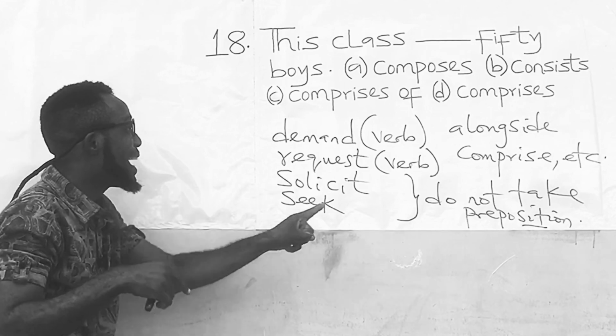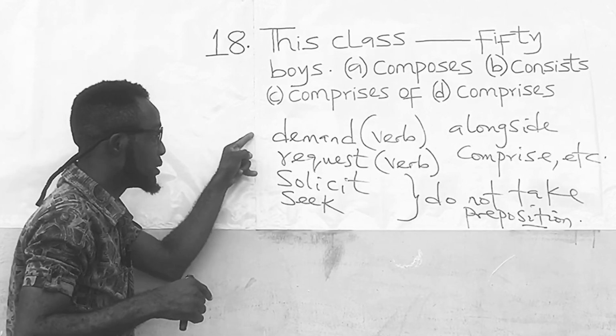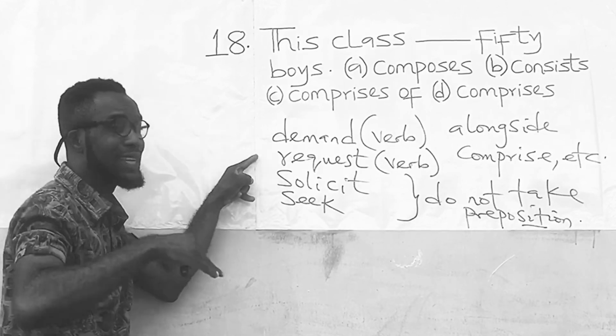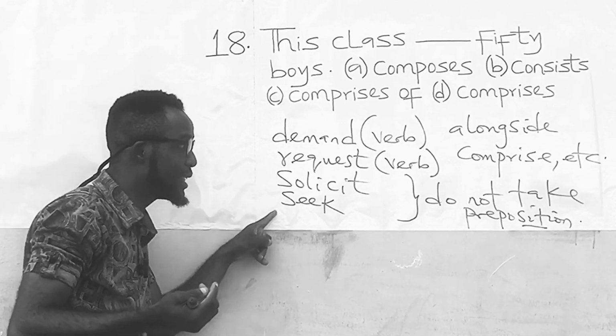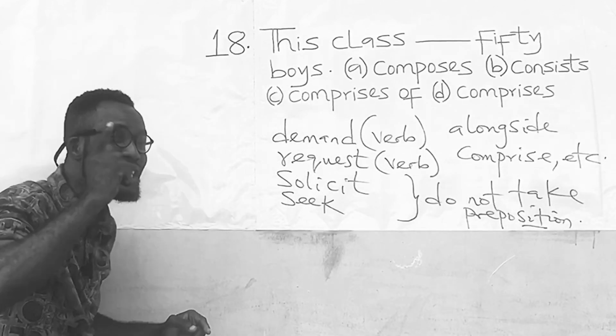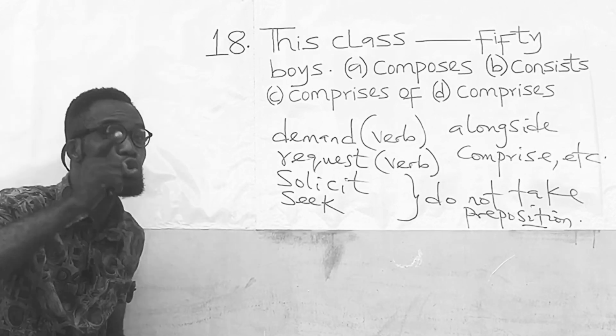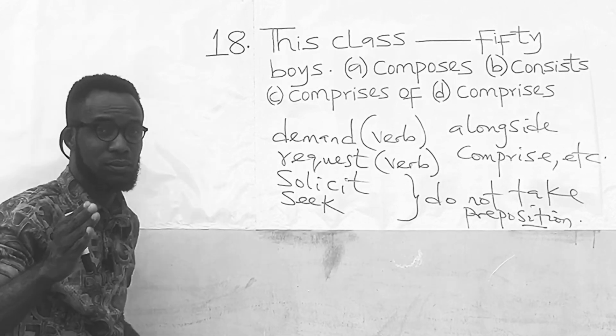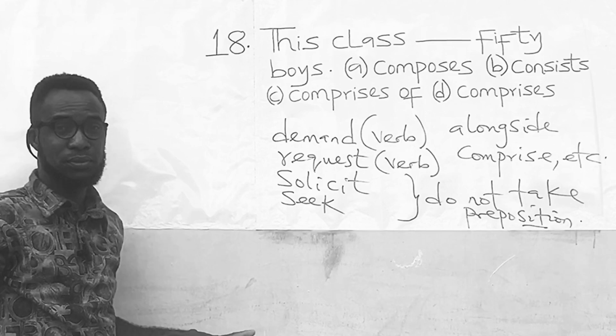Anytime you use any of these words, demand as a verb, request as a verb, solicit, seek, alongside, comprise, etc., do not give it a preposition. I believe that is understood.